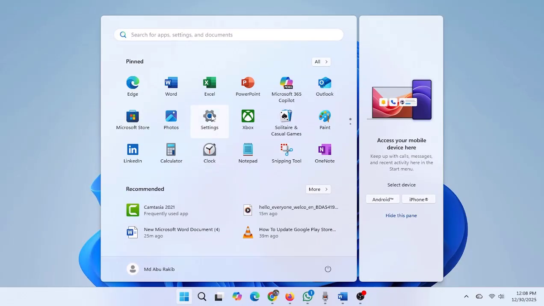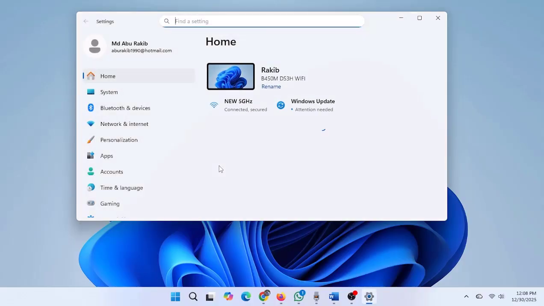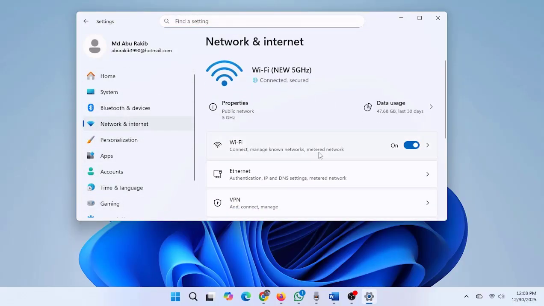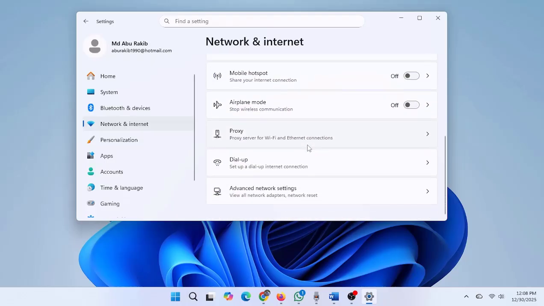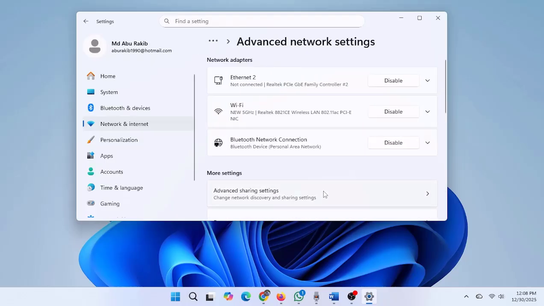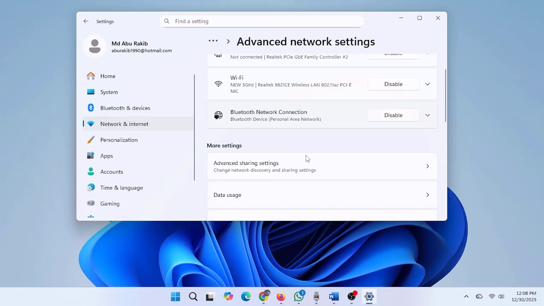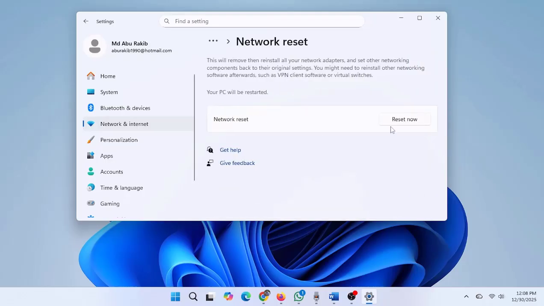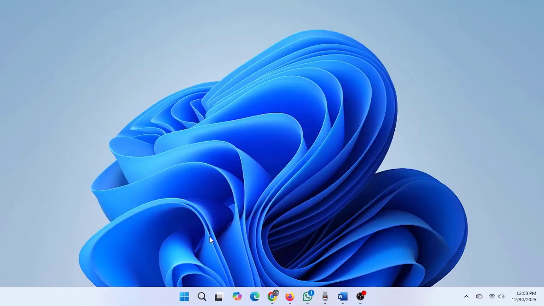Open Settings. Click Network and Internet. Scroll down and click Advanced Network Settings. Select Network Reset. Click Reset. Now, restart your PC.